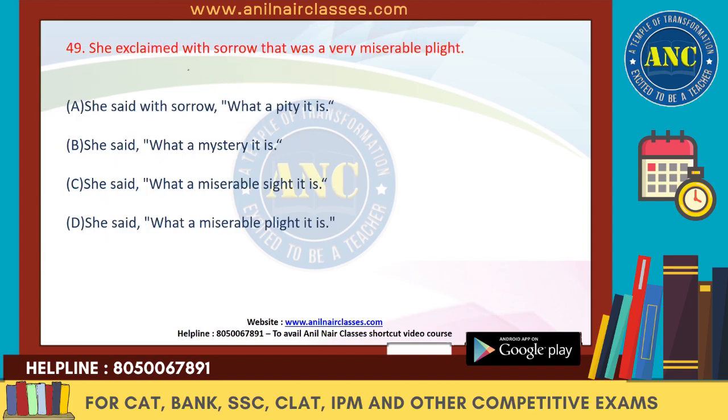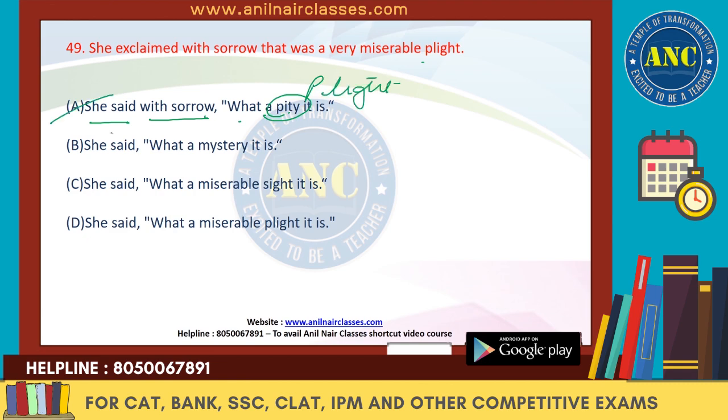Next one. She exclaimed with sorrow, that was a very miserable plight. So we can say she said with the sorrow. So now she said with the sorrow, what a pity it is. So there is an incorrect use. We are not talking about pity. She is talking about the miserable plight.